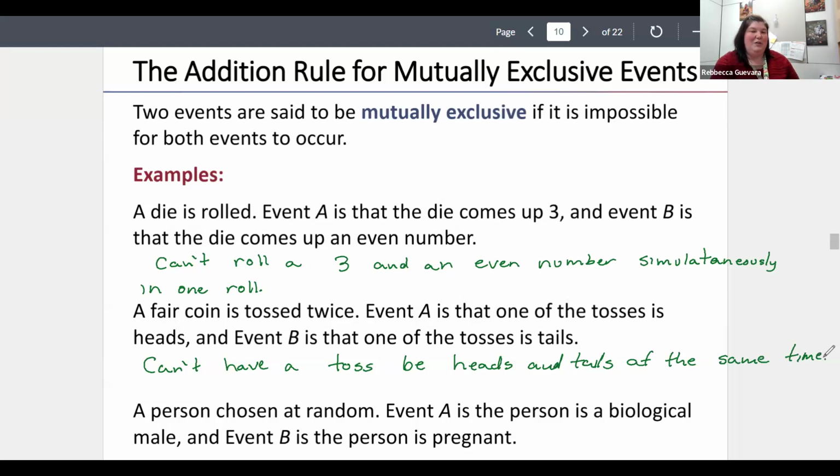Or another one, maybe it makes a little more sense. So we choose a person at random. Event A is that person is biologically male, and event B is that person is pregnant. You can't have somebody who is born male be pregnant. So this would be another mutually exclusive event. You can't have a pregnant male human anyway. Yes, you can as seahorses, but as far as humans go, you're not going to have a pregnant male, at least not yet. So this is what we mean by mutually exclusive. They just can't happen at the same time.